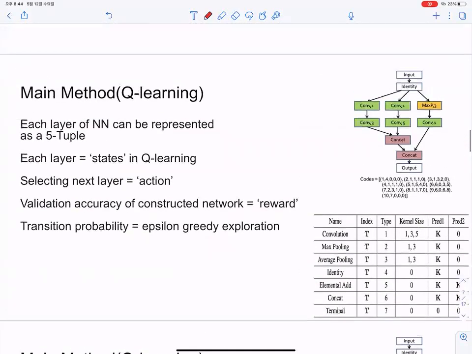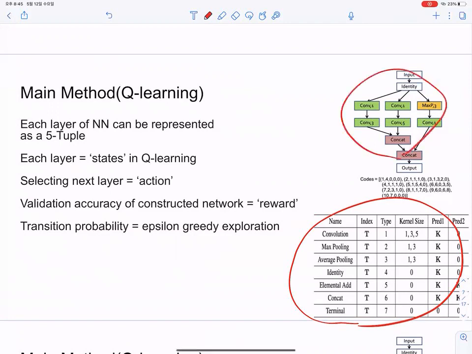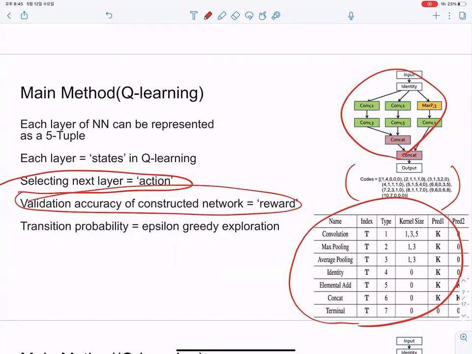An important fact is that our problem of generating the best neural net architecture can be translated to an MDP and be solved by the Q-learning method. Each layer of a neural net can be represented as a 5-tuple. So according to this table, you can describe a certain layer with 5 numbers. And this small network can be represented as a list of these tuples. Also, selecting the next layer can be considered as an action and validation accuracy as a reward. Finally, transition probability is defined as epsilon greedy exploration, which I will describe in the following slides.